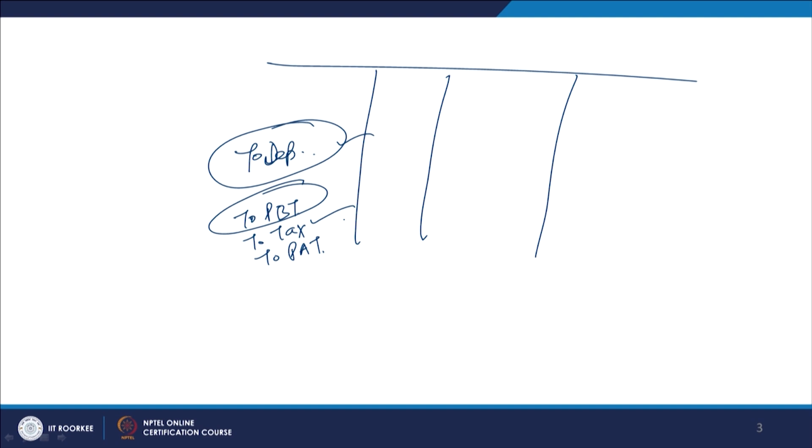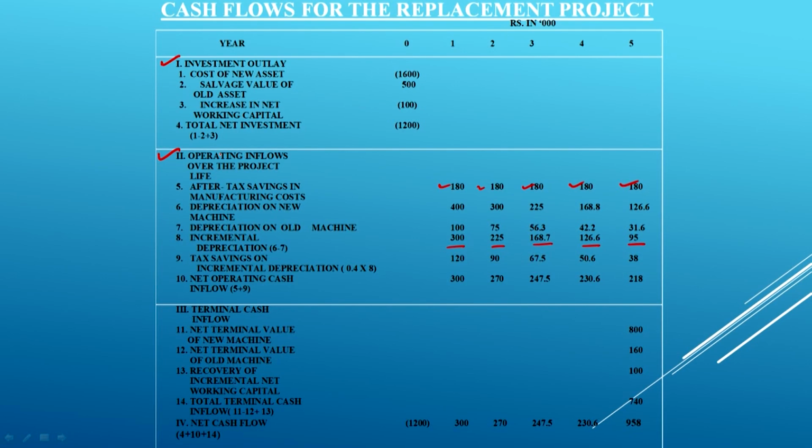But basically it is a non-cash expense, it is not a cash expense. That is a very important point, because it is different from normal expenses. That is why we call it the tax savings on the incremental depreciation, and it will be this much: 120, 90, because the tax rate is 40%. So 90, 67.5, 50.6 and 38.